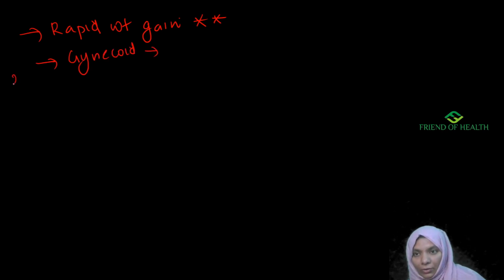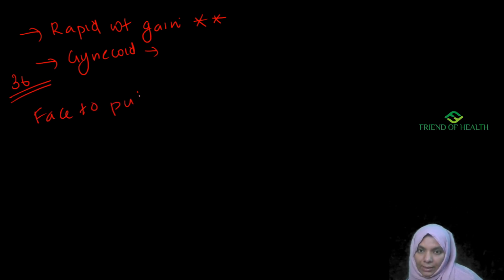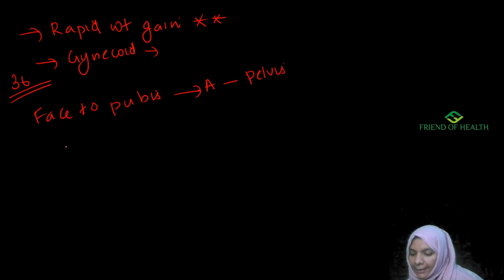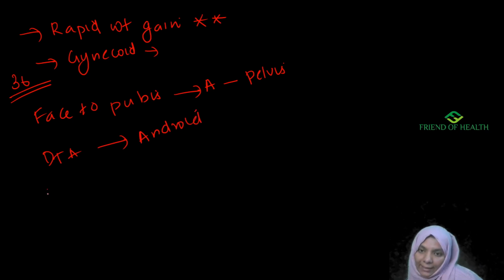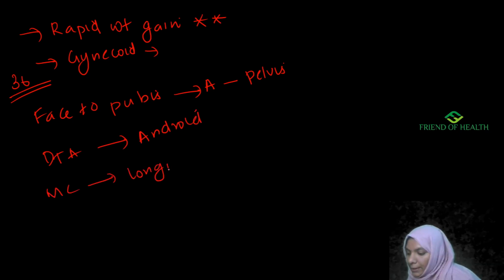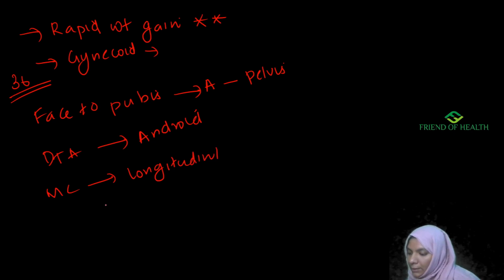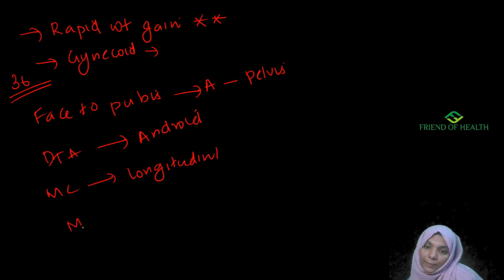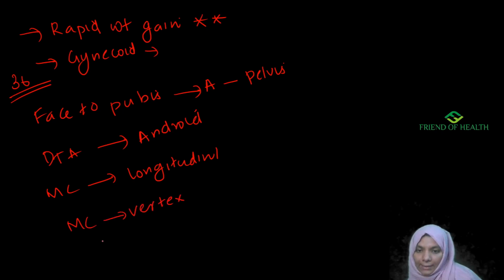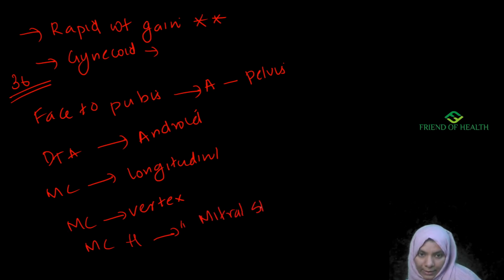So now we have covered almost 36 questions. Now, face to pubis delivery is common in anthropoid pelvis. Okay. Deep transverse arrest is common in android pelvis. Most common lie is longitudinal lie. Then most common presentation is vertex. Most common heart disease in pregnancy is mitral stenosis. Most common congenital heart disease during pregnancy is ASD.